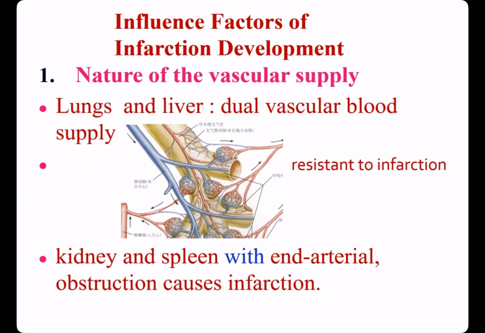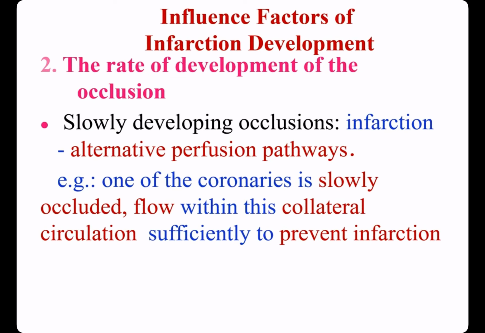1. Nature of the vascular supply. Lung and liver have a dual vascular blood supply and are relatively resistant to infarction. Kidney and spleen, with end arterial obstruction, suffer infarction. 2. The rate of development of the occlusion. Slowly developing occlusions are less likely to cause infarction. For example, if one of the coronaries is slowly occluded, flow within the collateral circulation may increase sufficiently to prevent infarction.